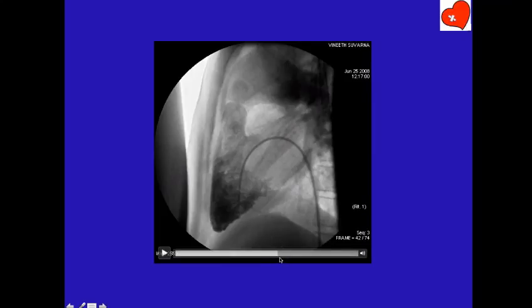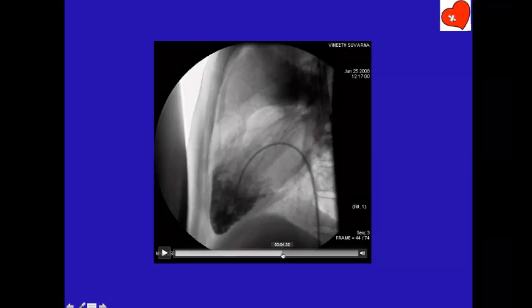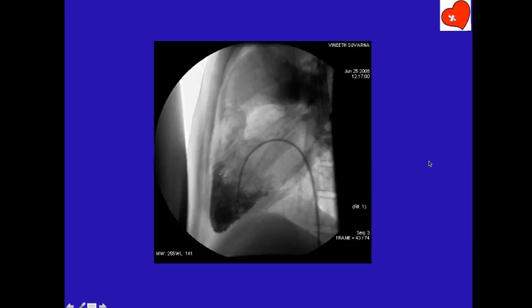Yes, sir. So basically, dysplastic pulmonary valve stenosis is due to myxomatous thickening of leaflets, and there is usually no commissural fusion, and they are poorly mobile leaflets. The dysplastic pulmonary valve will be associated with supravalvular narrowing, sir.